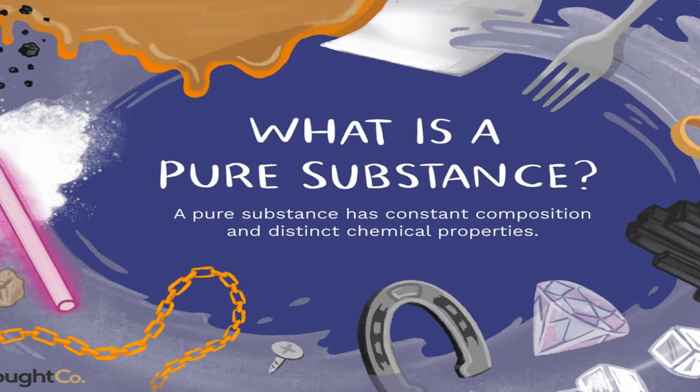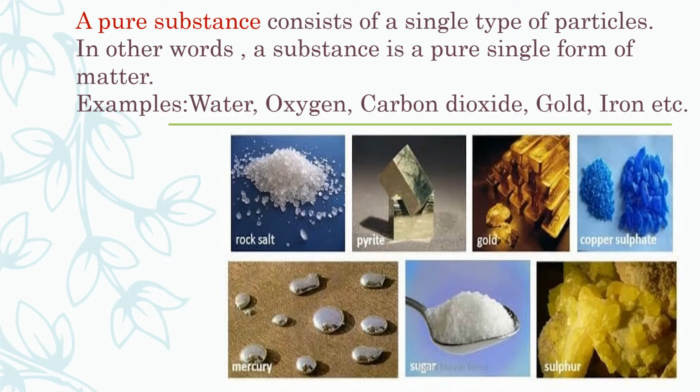Now you are able to define a pure substance. A pure substance consists of a single type of particles. That means it is defined as a substance consisting of a single type of particles, or later on we will say atoms.